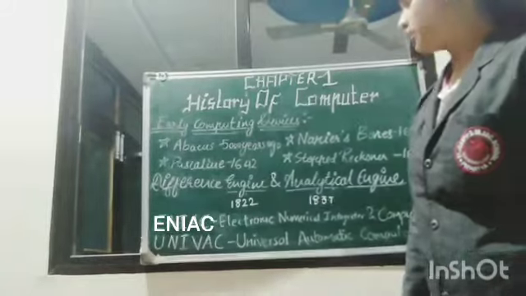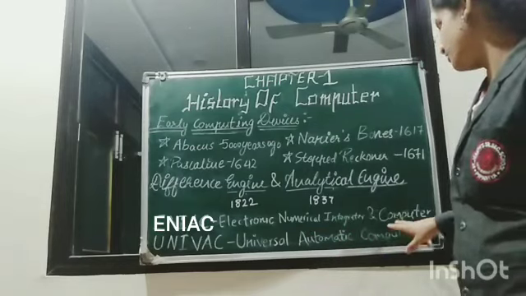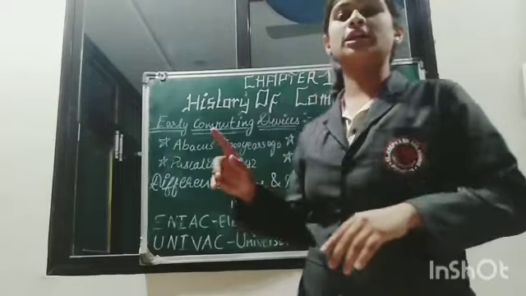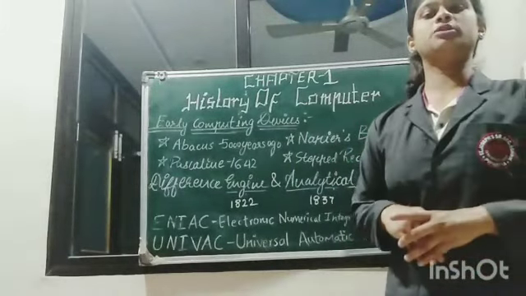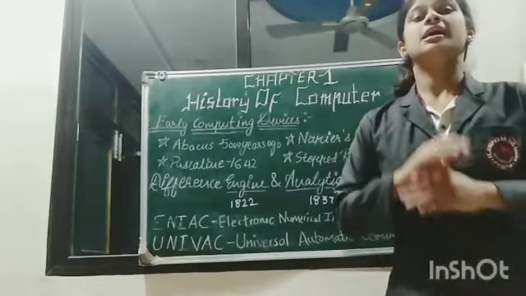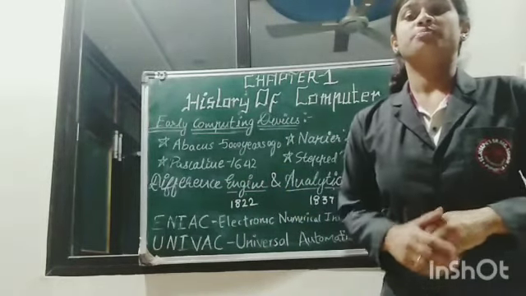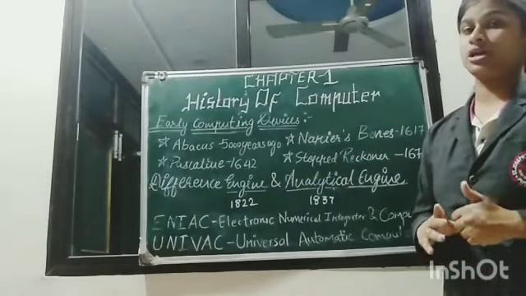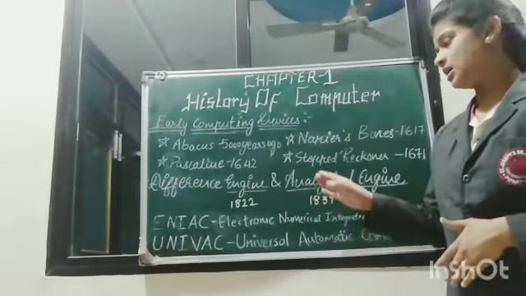Now, let's come to our next topic, ENIAC. ENIAC, Electronic Numerical Integrator and Computer. With the advance of technology, the first electronic general purpose computer, named ENIAC, was developed by J.P. Eckert and John Mauchly in 1946. This was the first electronic computer, which was a revolution in the field of computers. It means this was the change, or revolution, of computers.